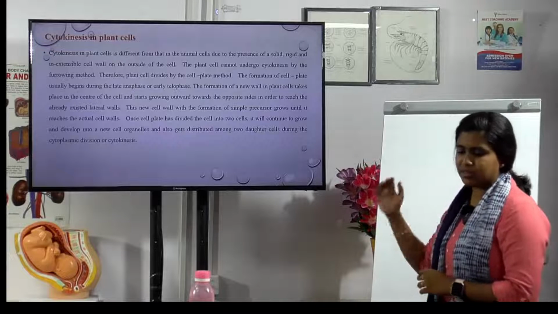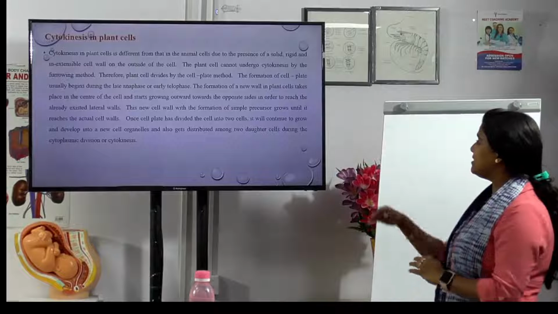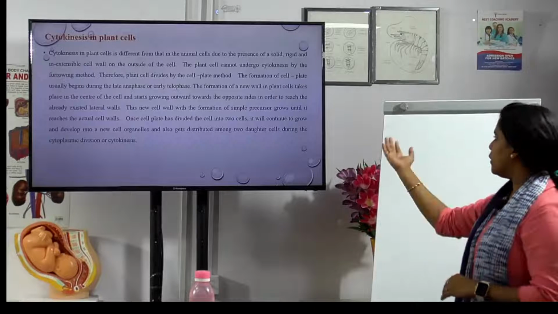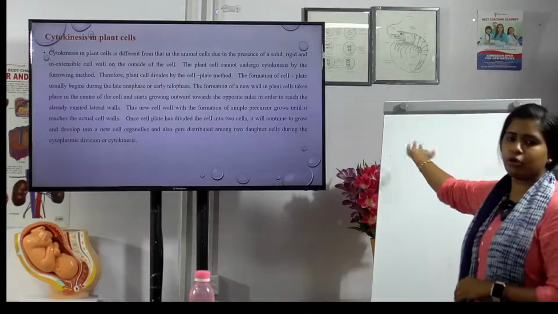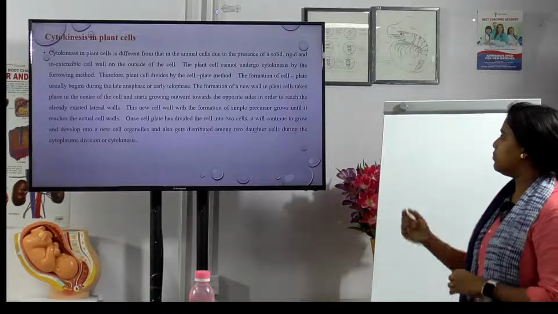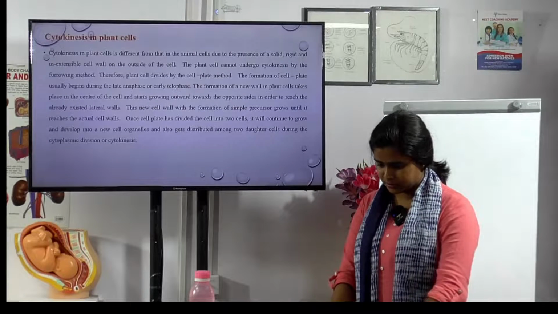And what happens is the one cell plate has divided the cell into two cells. So the one plate is divided into two cells, and therefore what happens, it will grow and continue to develop into new organelles and also get distributed among the two daughter cells during the cytoplasmic division or cytokinesis.